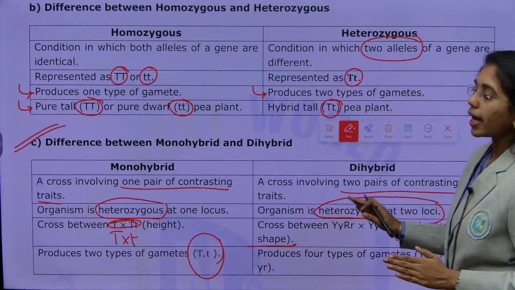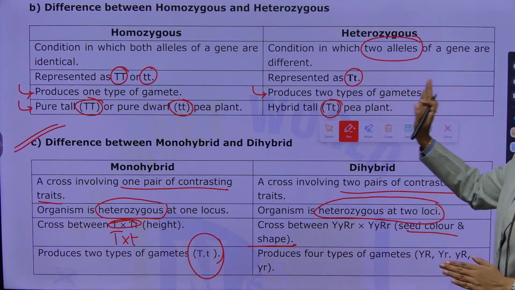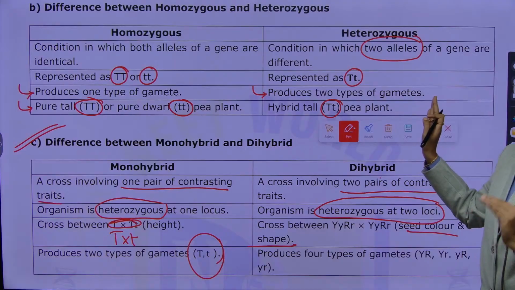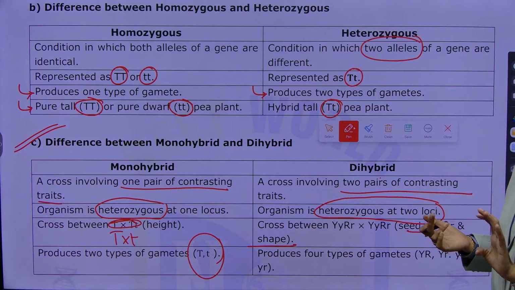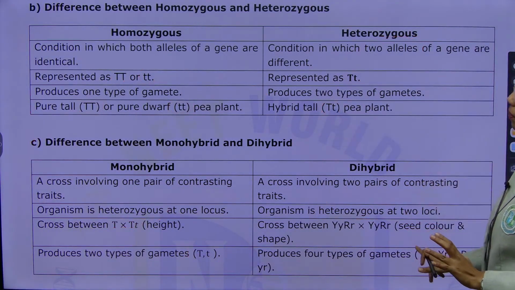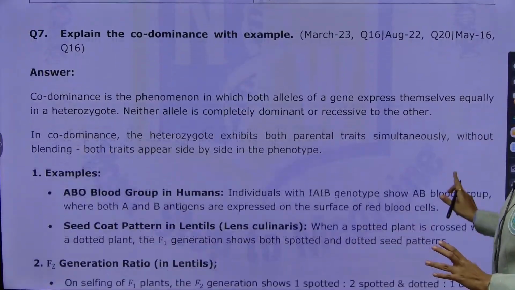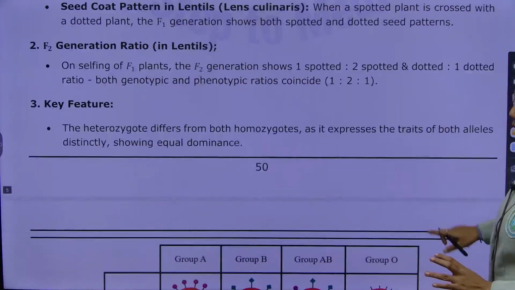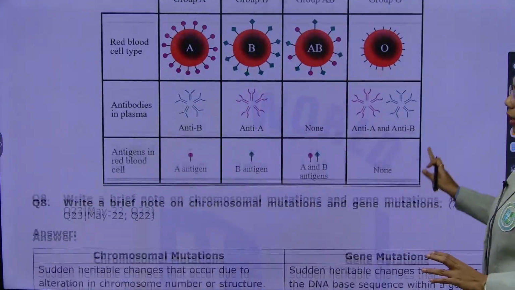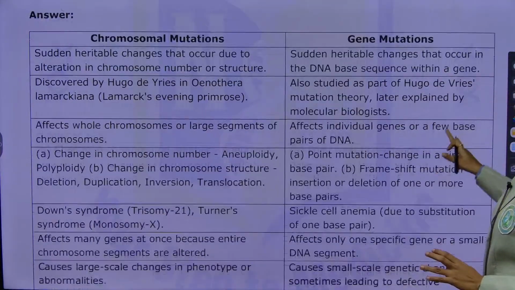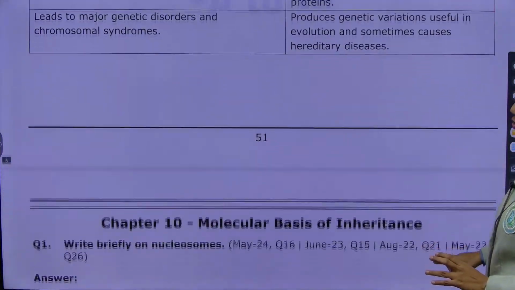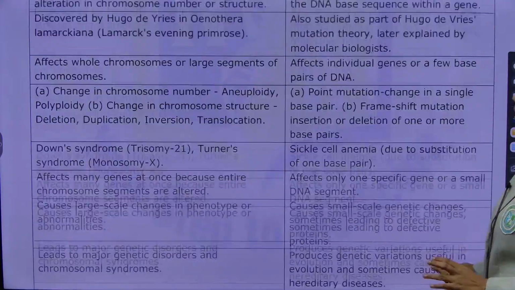Clear till here? Any doubt anywhere? Clearly, you have to present the differences in a systematic way in at least 4 points. That will be impressive. Okay. Next, about codominance, about blood groups, and then a brief note on chromosomal mutations. Yeah, this ends the chapter.